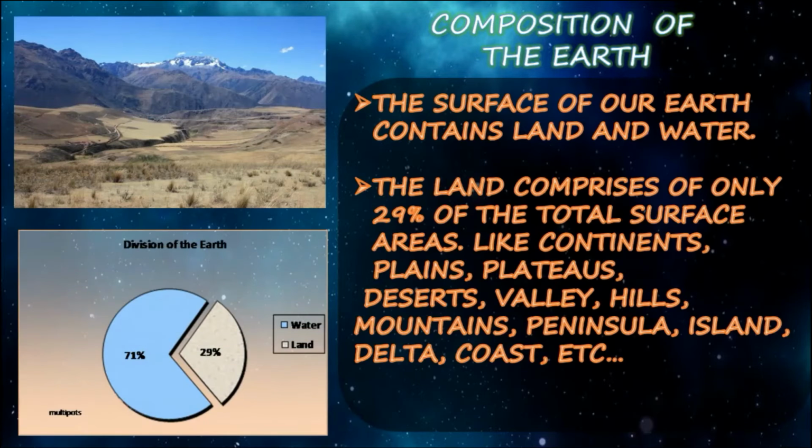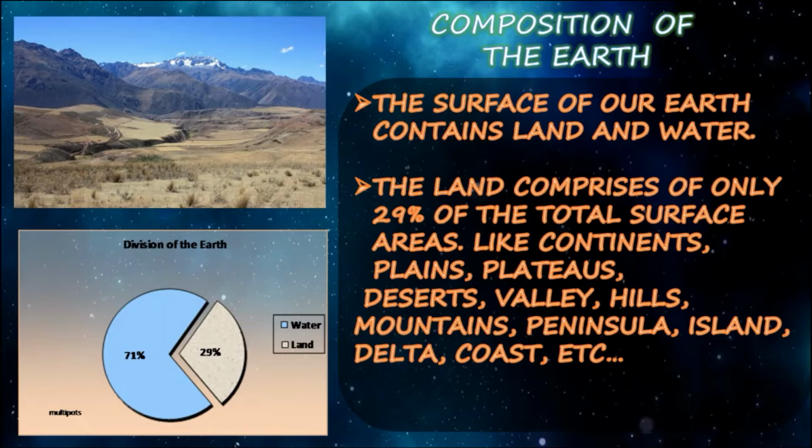Next, we shall see the composition of the earth. The surface of the earth contains land and water. Land comprises only 29% of the total surface area, like continents, plains, plateaus, deserts, valley, hills, mountains, peninsula, island, delta, coast, etc. So, these are the composition of the earth. Here you can see the land, right? Land comprises only 29 percent.